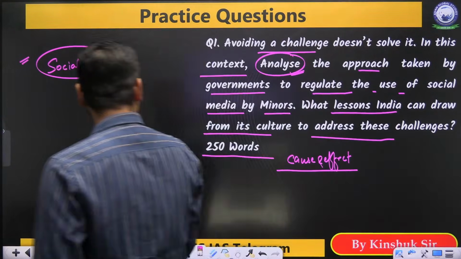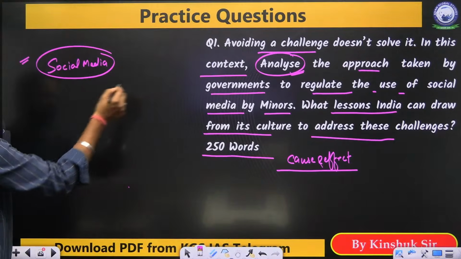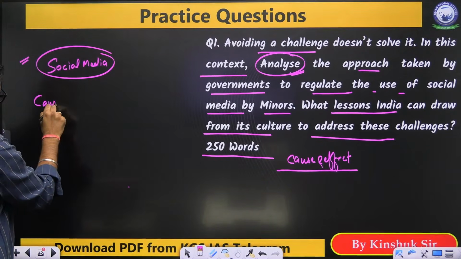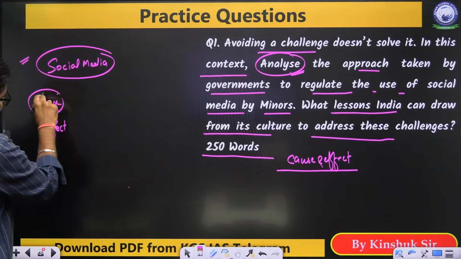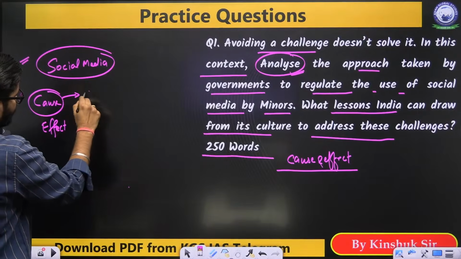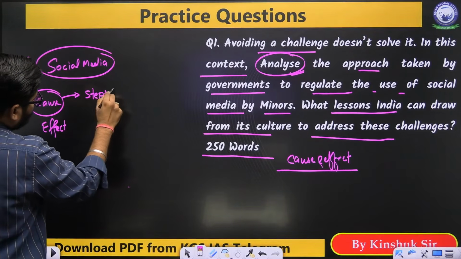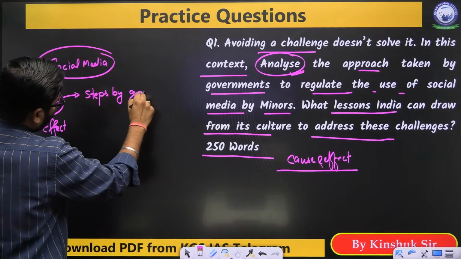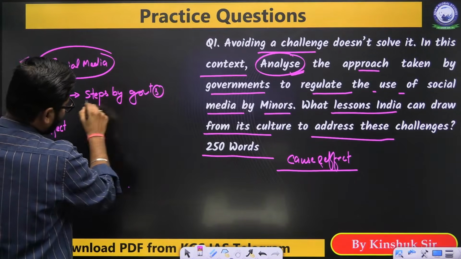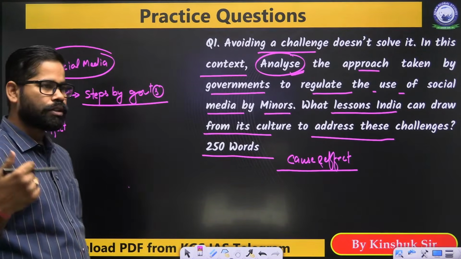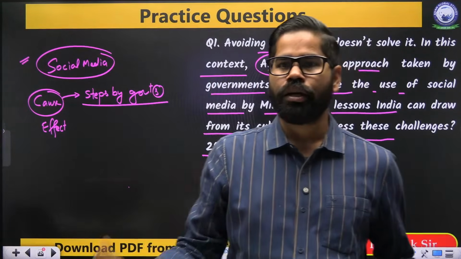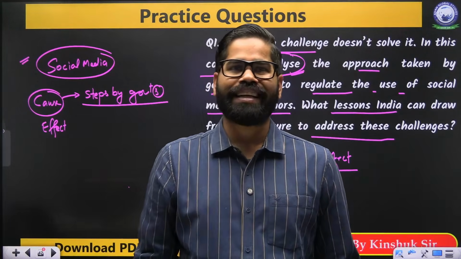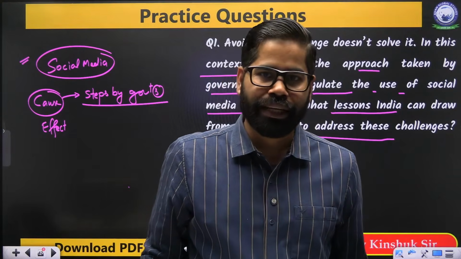Second thing is, after this you have to analyze. So analyze is cause and effect. Cause and effect. Okay. So analyze cause here means what steps have been taken. Steps by governments. Steps by governments means you have to talk about multiple such governments. What Australia has done, what China has done, what US, UK has done. And in case of India, what has been done?